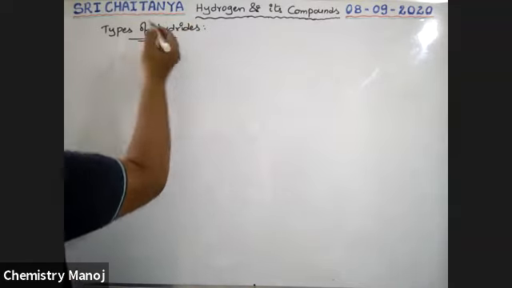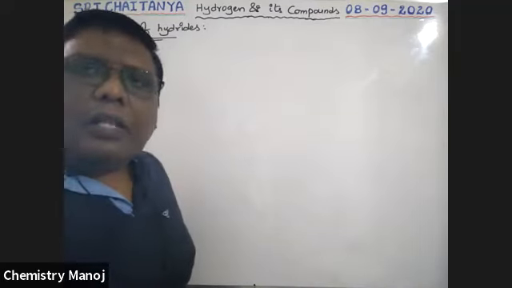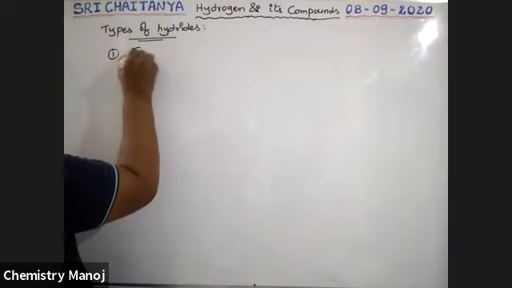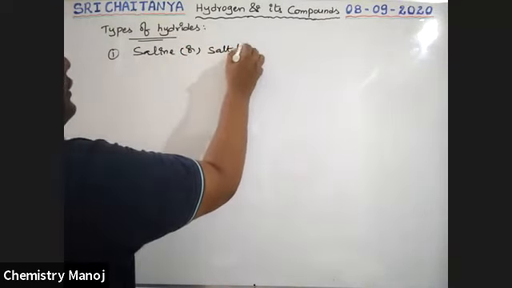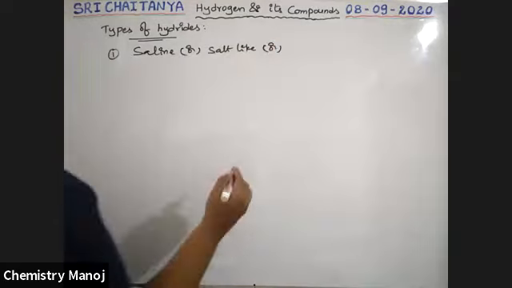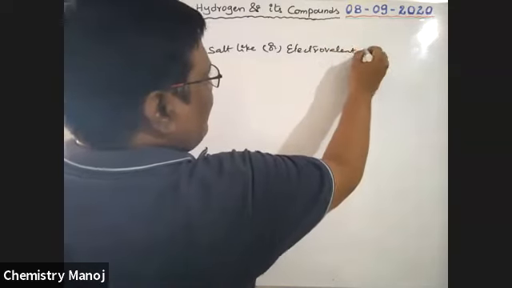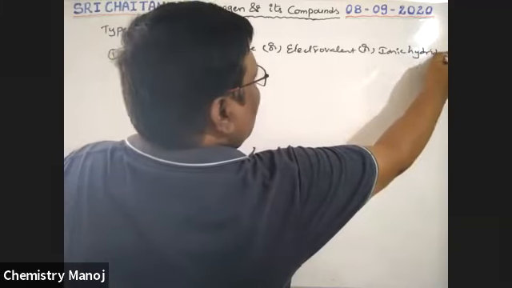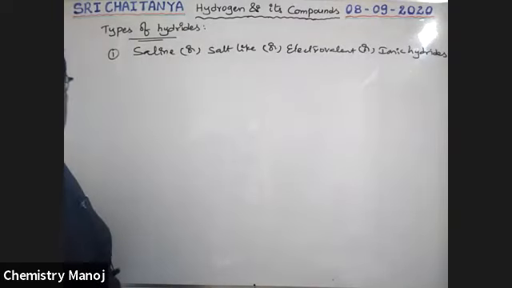One is saline, or salt-like, or electrovalent, or ionic hydrides. Whatever the name, it is the same.